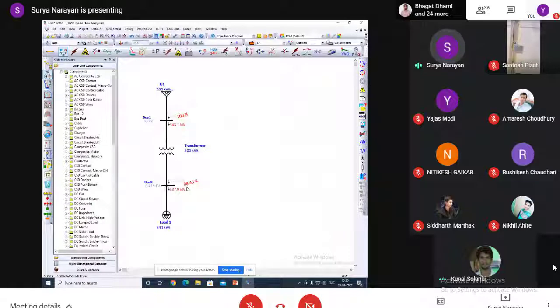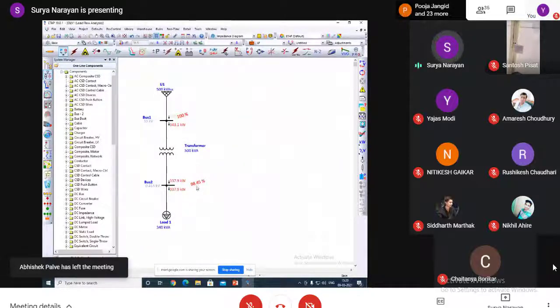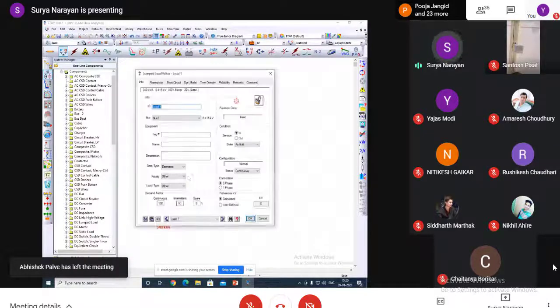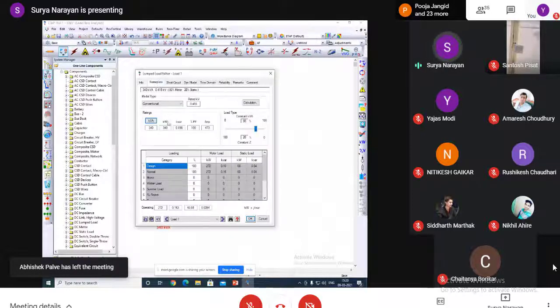Previously I had given 330-some watt, so that load is very small for the system. Now, when I have increased the load, you can see in bus 2 there is a decrease in the bus voltage by 1.55%. If I further increase the load, it will decrease further.